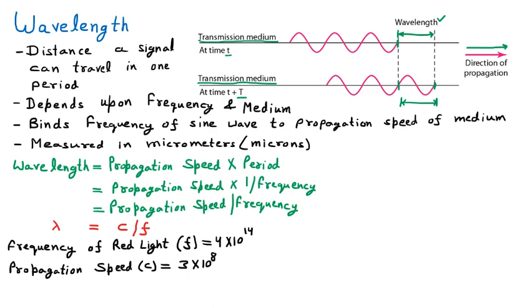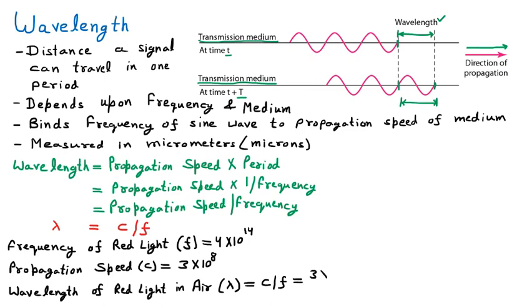Now to find the wavelength of red light in air, we represent it with lambda, and we know that lambda is equal to c by f. Here c is 3 into 10 raised to power 8, and below that is the frequency, which is 4 into 10 to the power 14.